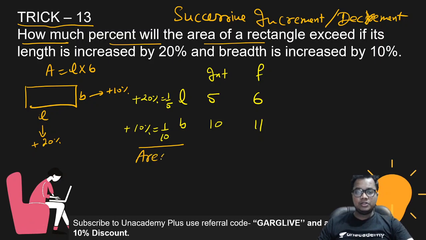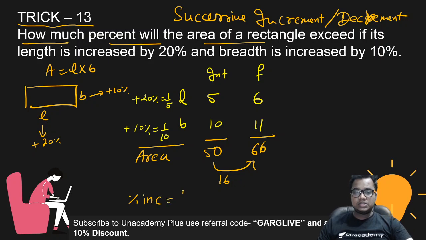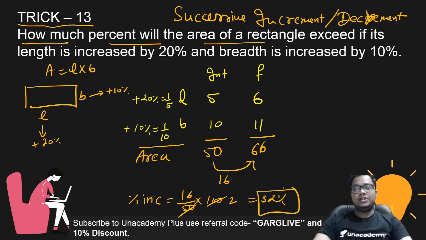So the percentage increase in the area. Area is length into breadth. So 5 into 10, 50. 6 into 11, 66. So the increment in the area is 16. So percentage increase is 16 by 50 into 100. So 50 goes into 100 two times, 16 into 2, 32% increase in the area.